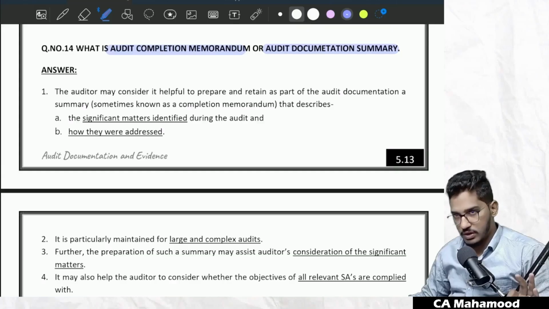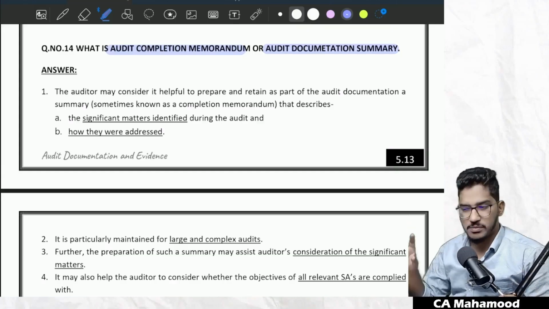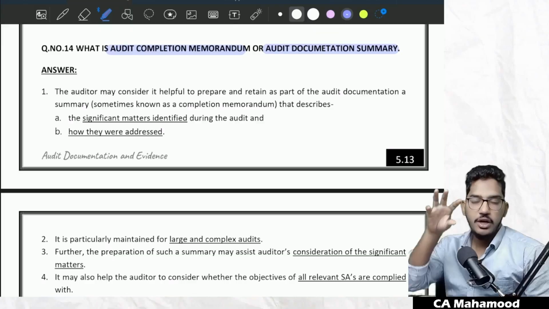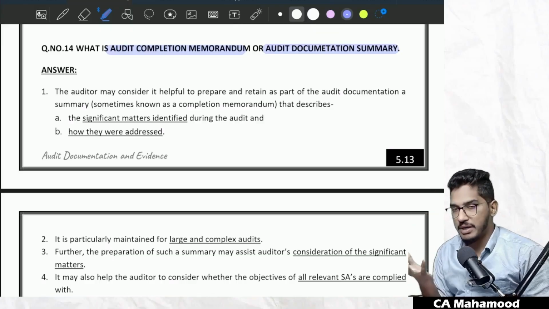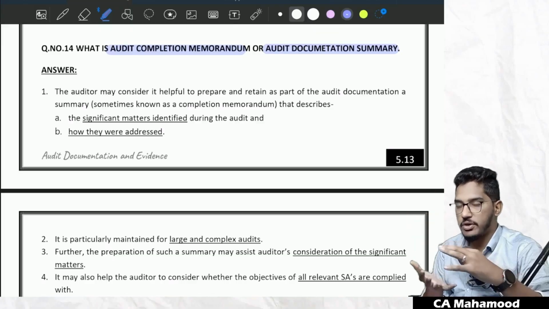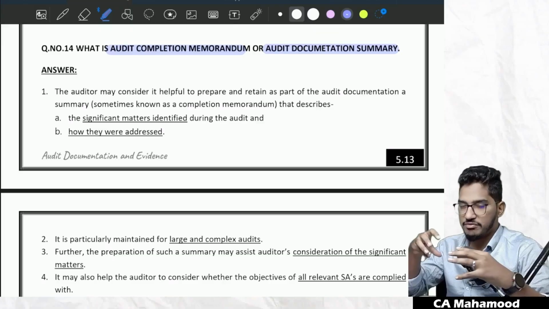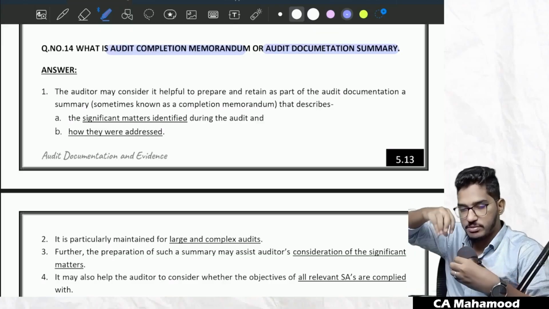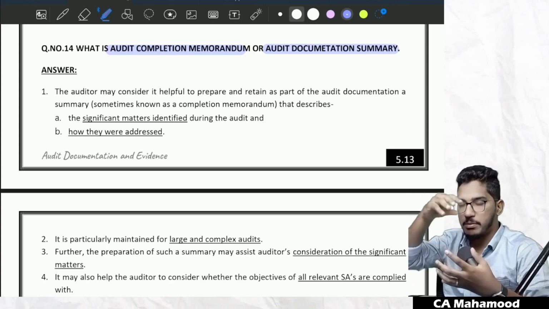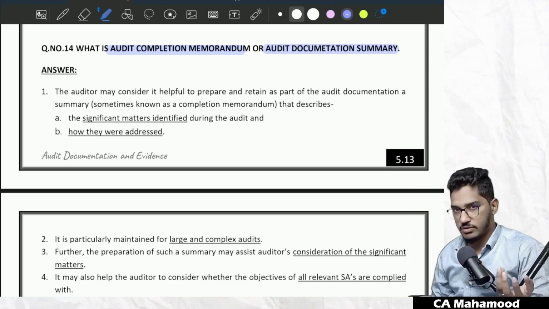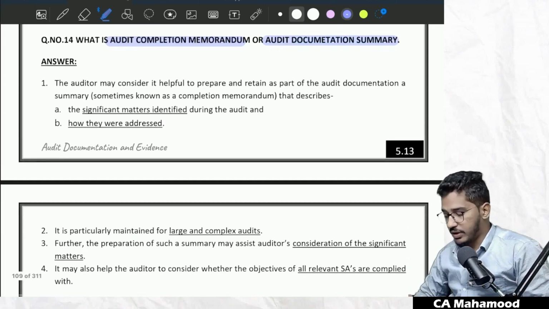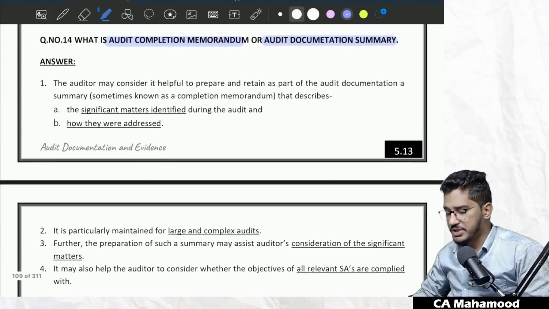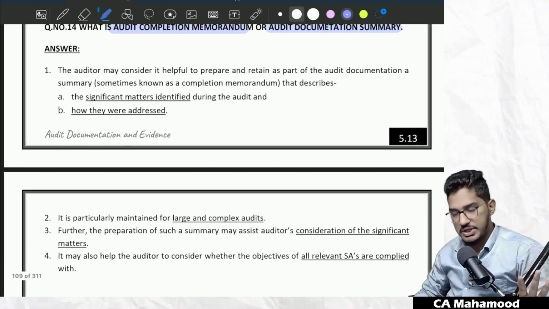So this will be done only for big clients where audit documentation is very bulky. All the documentation might not be equally important. So what auditors will do in big audits is, out of that bulky documentation, choose certain information, whatever they feel is significant, and pick out that significant information from the audit documentation and prepare one summary. That summarized documentation only we are going to call audit completion memorandum or audit documentation summary.